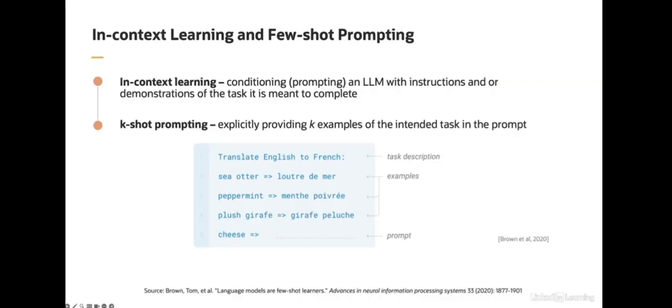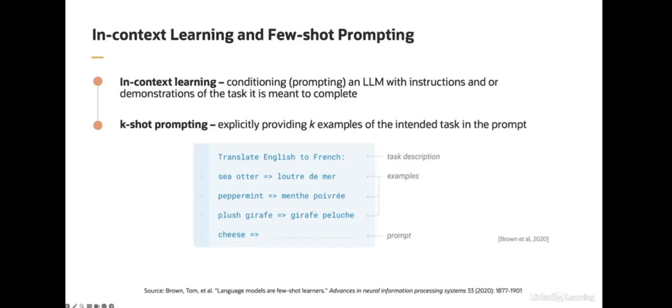Notice that in the paper itself, they actually labeled different pieces of the input text differently, and this is an example of the term prompt being overloaded. Sometimes, when you hear the word prompt, someone might be referring to the entire input that's being sent to the model, and that's the way I've been using it through this lesson. But here, to differentiate between the demonstrations or the K-shots, the authors of the GPT-3 paper chose to call their examples the K-shots, the instructions for what the model is meant to do, the task description, and then they define this last piece of the input, the prompt. Again, technically, the term gets overloaded quite a bit, and it's important to point that out.